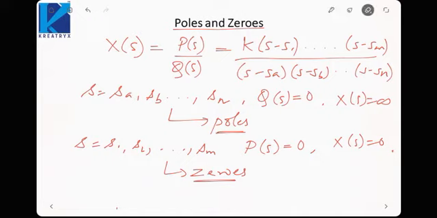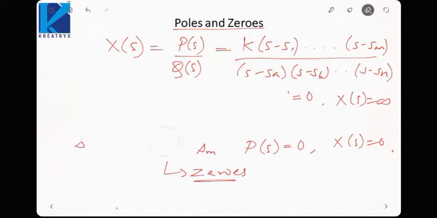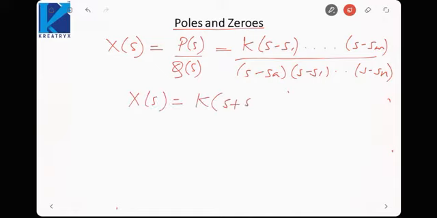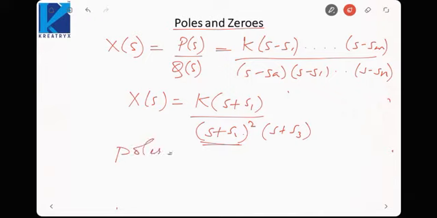Sometimes poles and zeros may be repetitive also. Like if I give a function something like this, X(s) is equal to K(s plus s1) upon (s plus s2) square (s plus s3). So here if we see, this term is an order 2 term. So when we talk about poles, we will say s is equal to minus s3 and s is equal to minus s2, s is equal to minus s2.